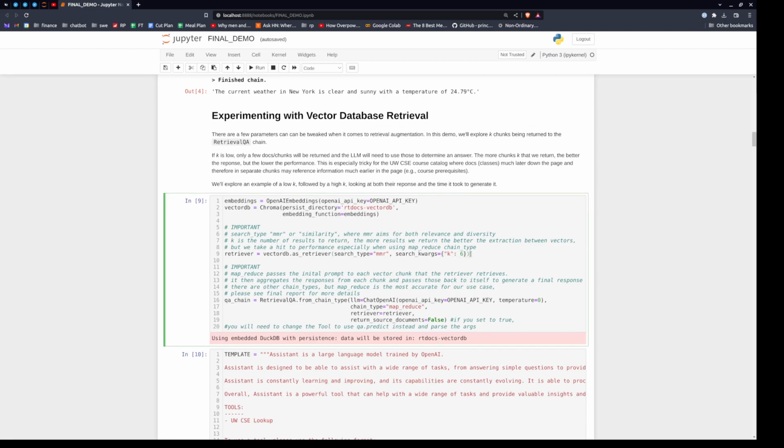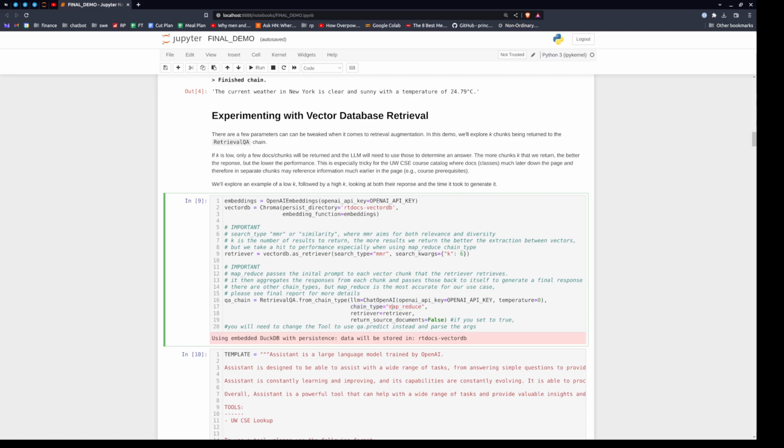For the sake of the demo, we're just going to look at one parameter, which is k. K is the number of vector chunks of docs that are passed back to the agent chain. The agent chain is the large language model that's going to read each doc and see if it answers the user's prompt.